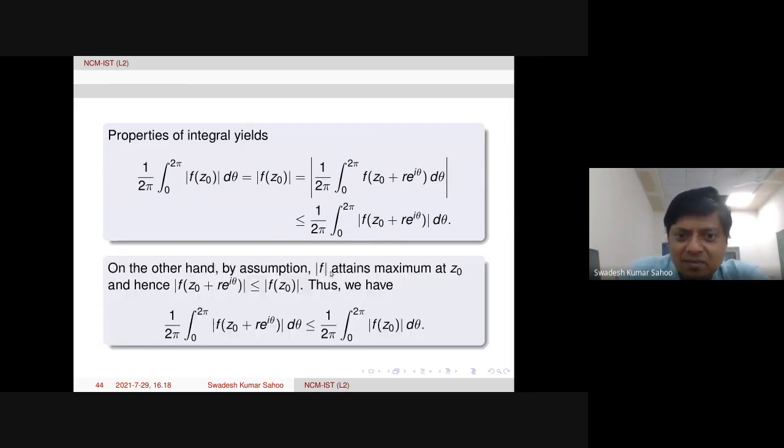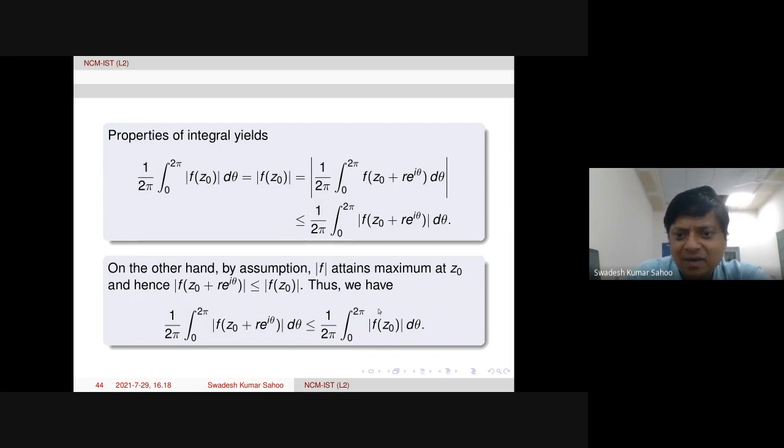On the other hand, by assumption, modulus of f attains maximum at z naught. That means whatever point we take, f of that point modulus will always be less than or equal to f of z naught modulus, because at z naught it is the maximum value. So now using this inequality, we can prove the reverse inequality: 1 over 2 pi integral 0 to 2 pi modulus of f of z naught plus r e to the power i theta d theta is less than or equal to this one.